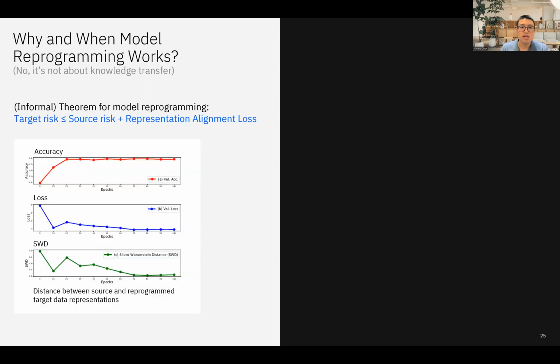As an example, we can observe the accuracy and also the representation alignment, the distance between the reprogrammed target data and the source data in the representation space over training epochs. What we can see is that as the training epochs evolve, the accuracy of the target task gradually increases, while the distance between the reprogrammed target representation and the source representation gets closer, which means they are more aligned, and therefore the target risk is being minimized properly.